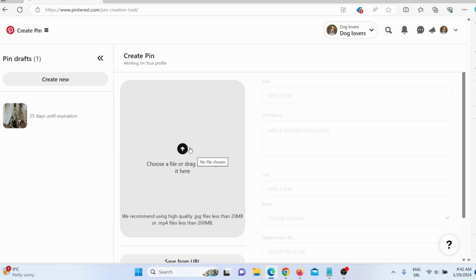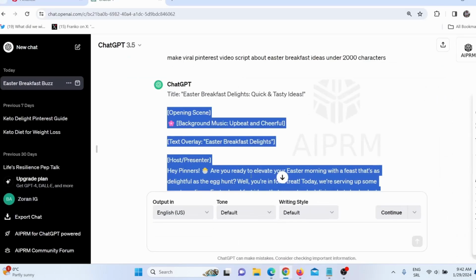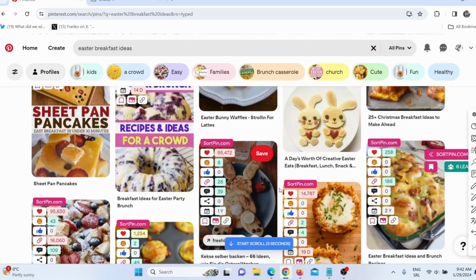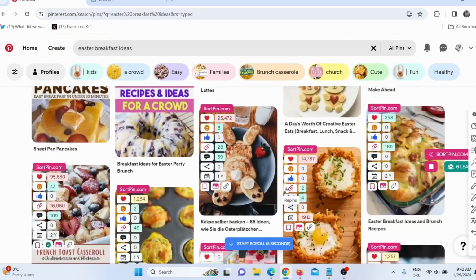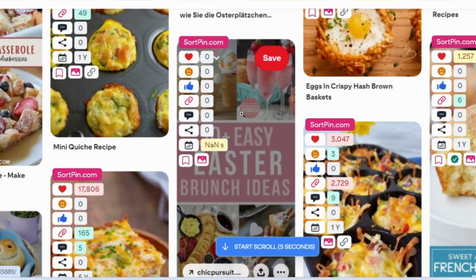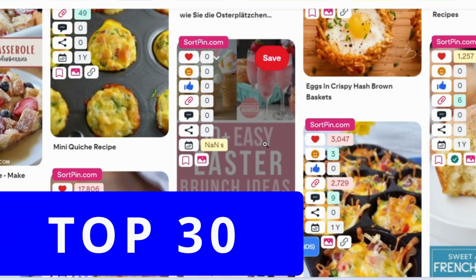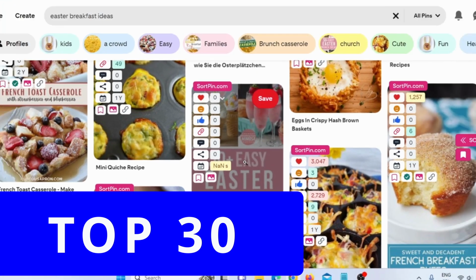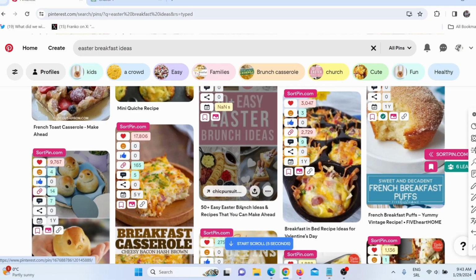As you saw, it is really important when we go back here on Pinterest. Here you can see that some of these pins that have no likes are actually ranking high. Here you can see this pin has no likes, no shares, no comments, no engagement whatsoever, but it is among the top 30 results on Pinterest for this strong keyword because this pin is actually well optimized. If you optimize your pin well, your pin will rank high and you will start getting free traffic from Pinterest to your affiliate offers, to your blog, to your website, or whatever you want.